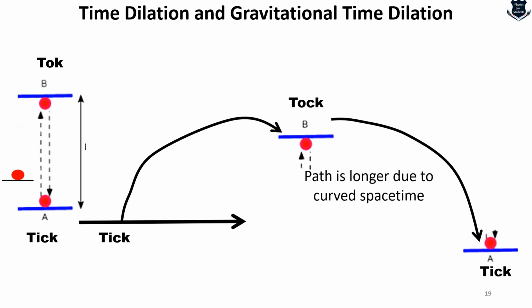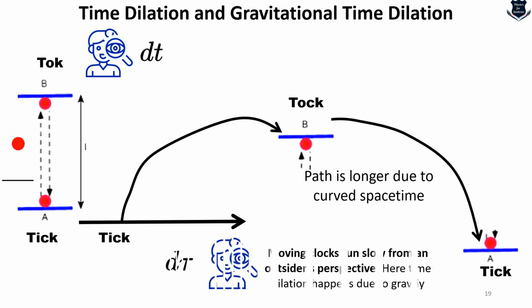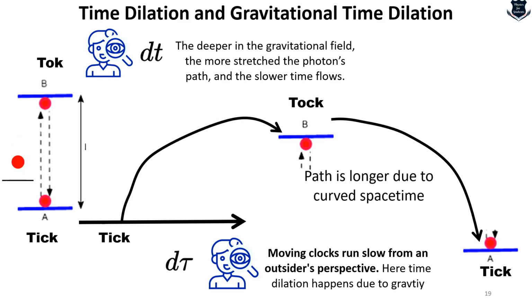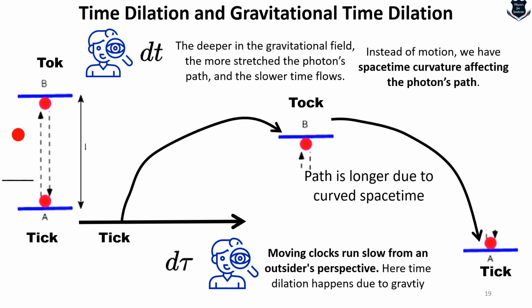So this path is longer, remember, not due to velocity, it is due to the curved space-time. So dt is measured by a distant observer, whereas d tau, and you will see this tau is happening along the geodesic also, is the proper time actually experienced by a clock in gravity. The deeper the gravitational field, the more stretched the photon's path and the slower will the time flow.